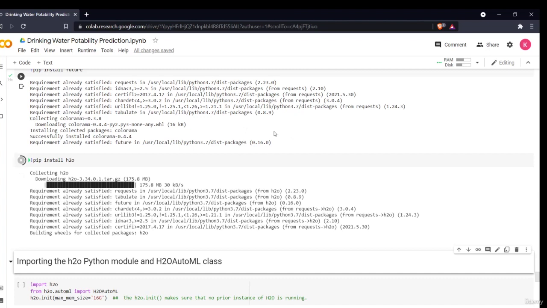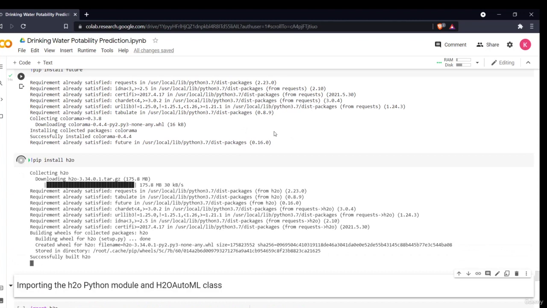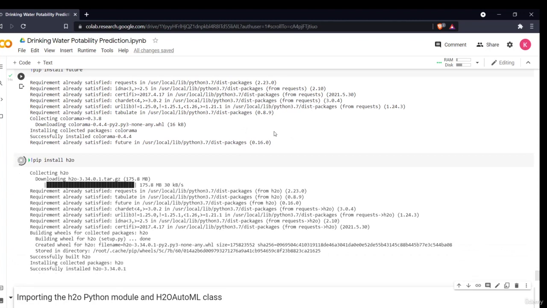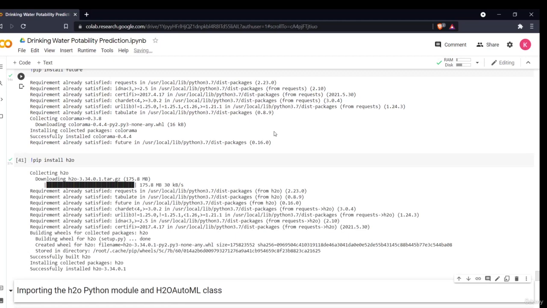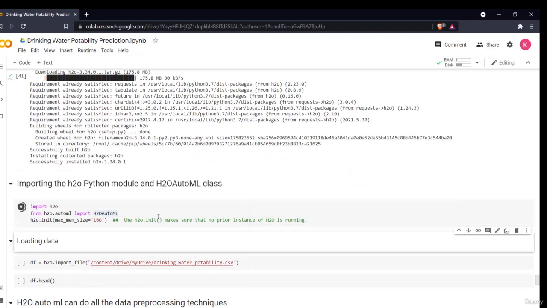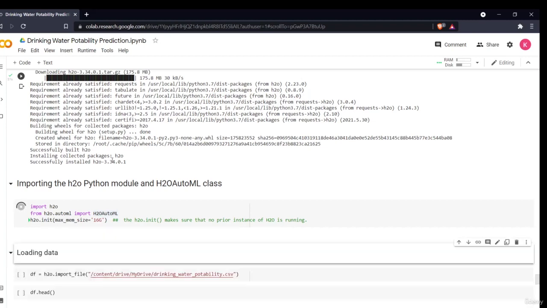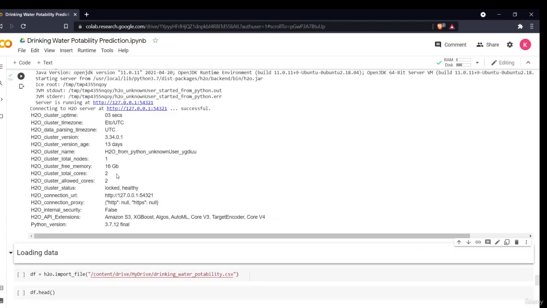Make sure that when the installation is complete, you basically restart your runtime. If you do not restart your runtime, H2O will not run, because it will not read those libraries. In Google Colab, unless you restart your runtime, the newly installed libraries are not read. I have already installed it, so there is no need for me to reinstall. But if you have installed it for the first time, you must restart your runtime in order to read it.